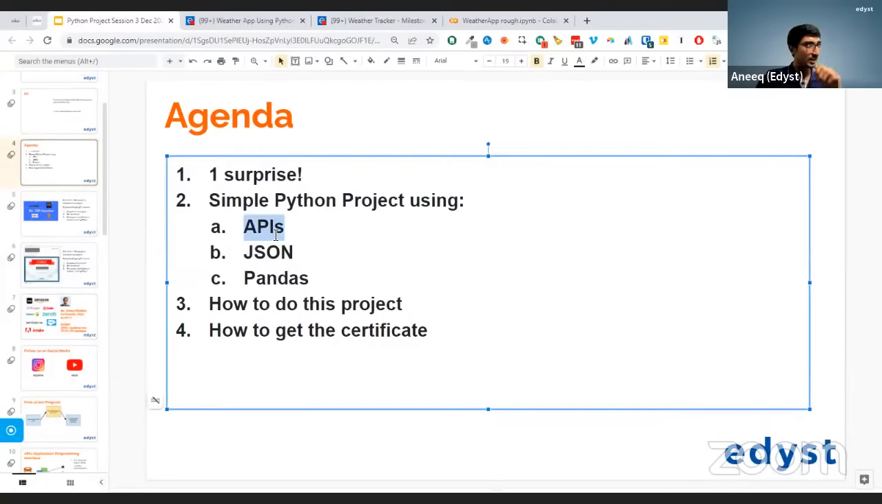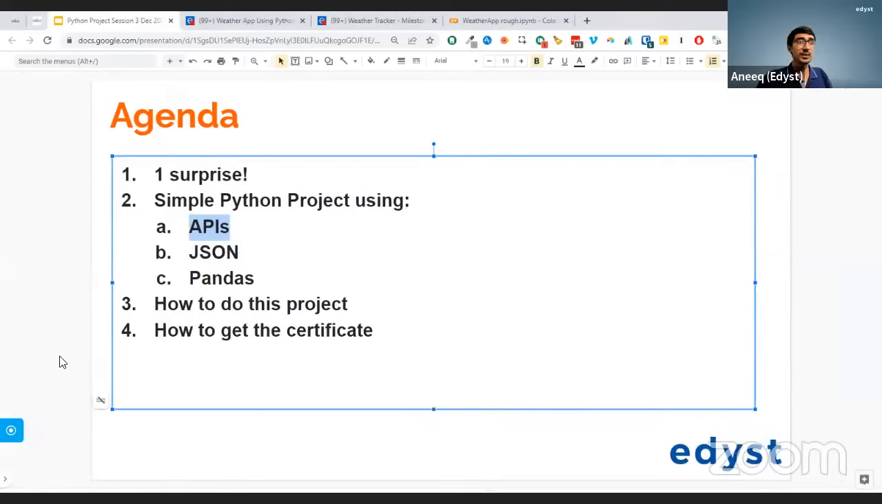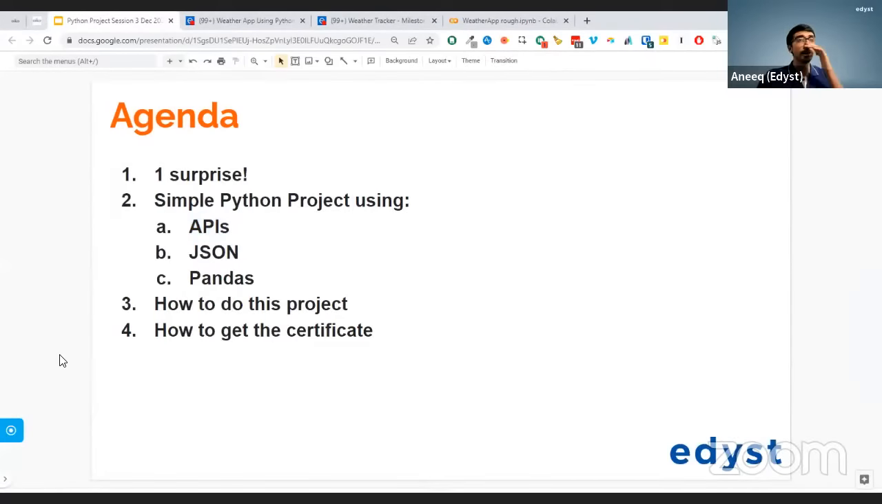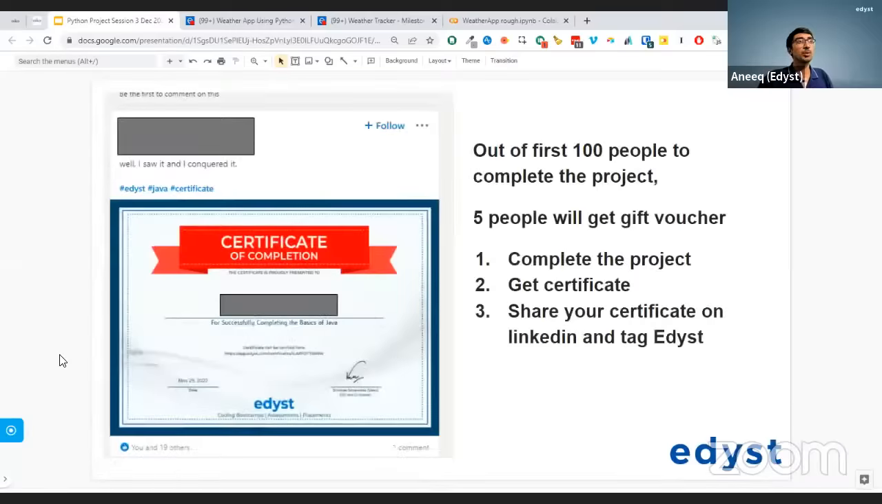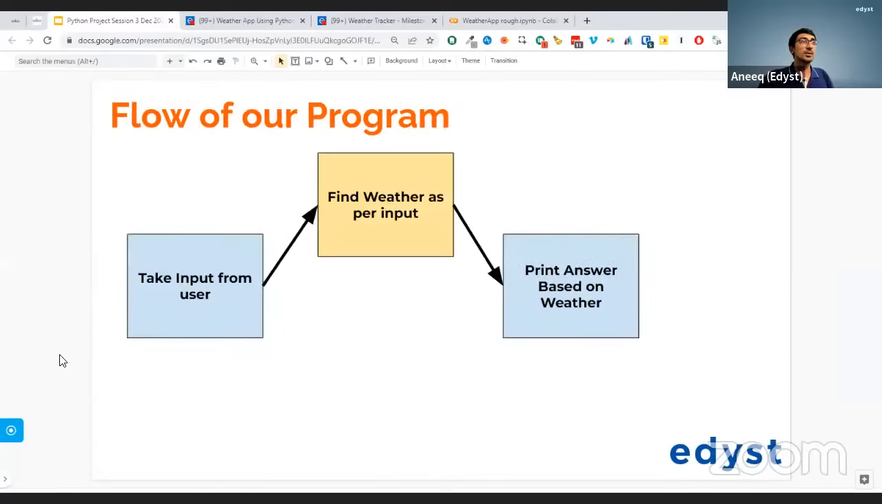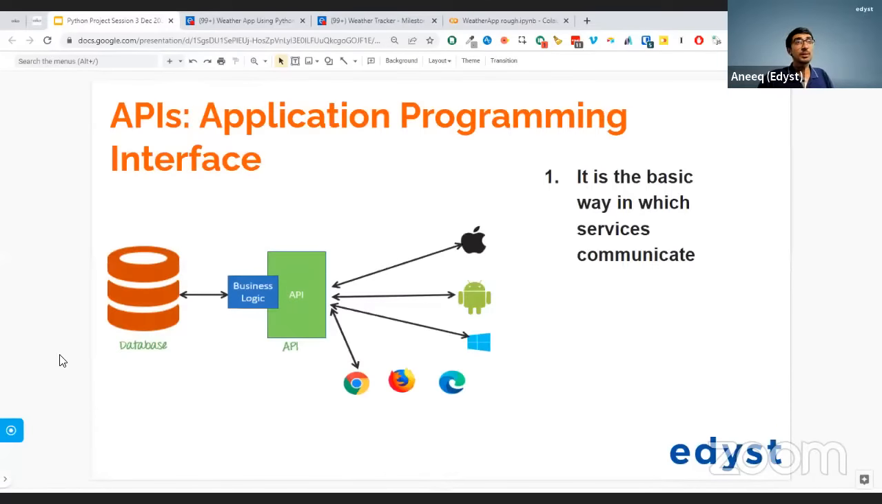Has anybody heard of an API? Can anybody tell me what an API is? You can tell me on the chat or here or on YouTube. Okay, very good, somebody has heard of it. So an API is nothing but an application programming interface. Now, why do we need an application programming interface?